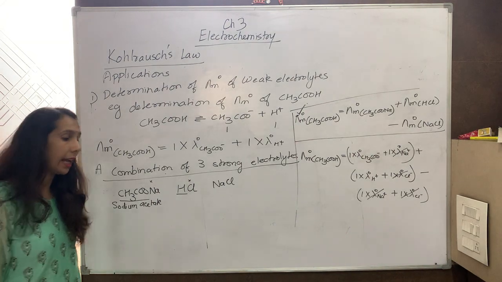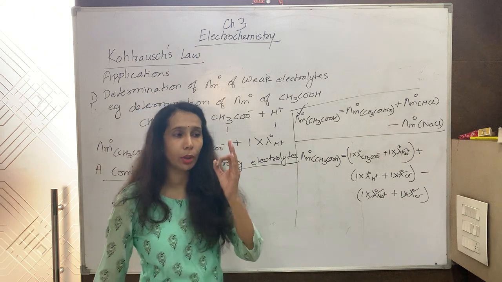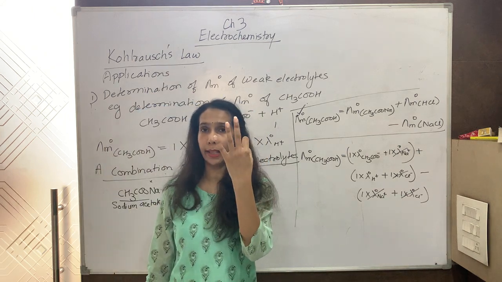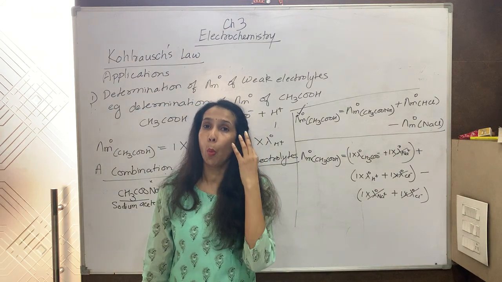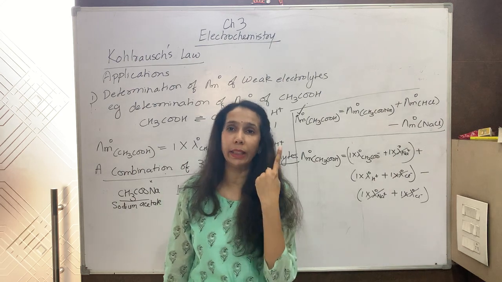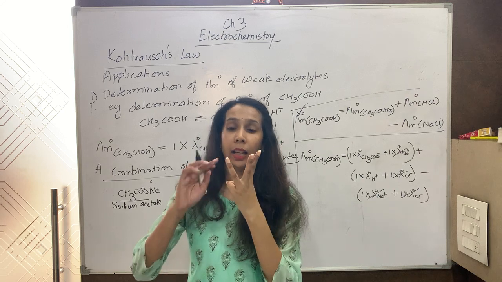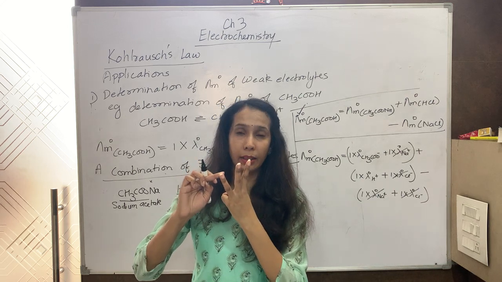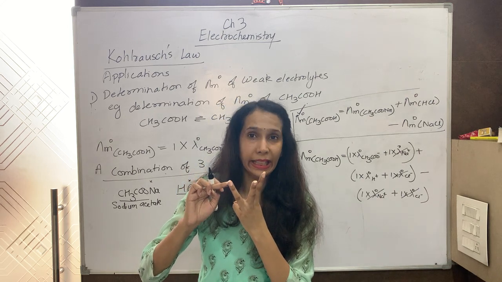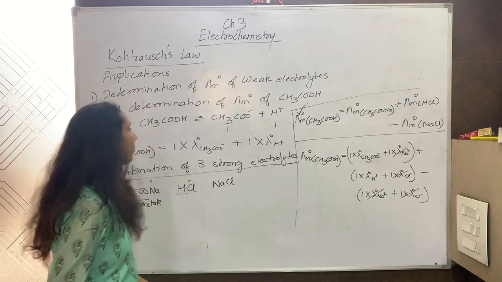So always I have to take a combination of 3 strong electrolytes. One first electrolyte which contains a cation, second which contains the anion, and the third which we need to subtract, the ions that we don't need. Let me take one more example.